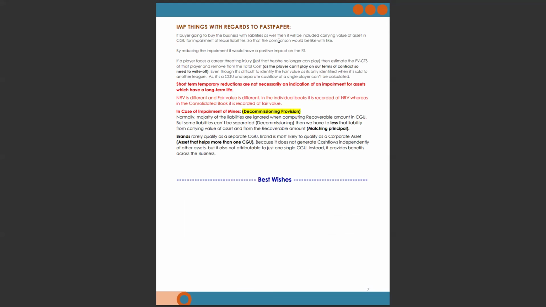So these are the important things which I have highlighted, or you can say copied from past paper exams. These are very important things.